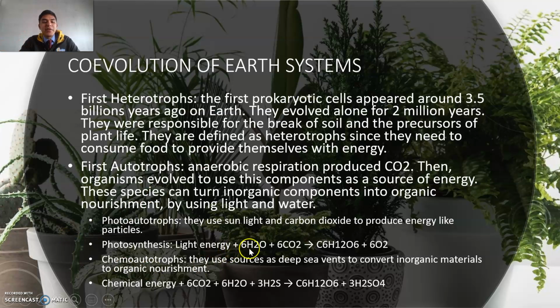energy. Right over here, we have the formula for photosynthesis, which basically means that we use carbon dioxide, light, and some water in order to produce sugar and oxygen. And then we have chemoautotrophs, and they use sources such as deep sea vents to convert inorganic materials to organic nourishment. And basically, the formulas are a little bit similar. You take some components, and they are translated into energy.